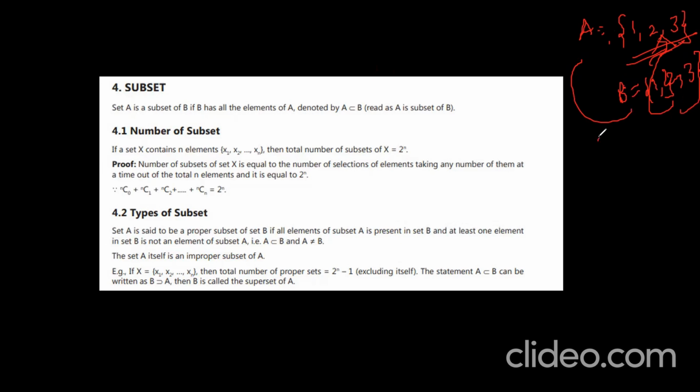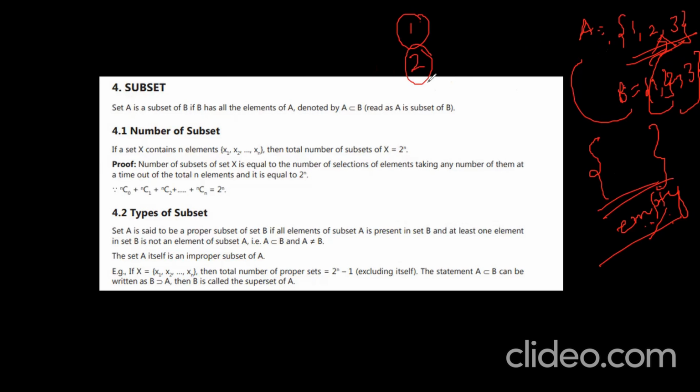Next, I am taking this set. Can I call this a set? Yeah, definitely. Why? Because there are no elements present in the set. So can I say that it is empty? Yeah, this is going to be the empty set. Very good. Empty set is a subset of every set. So what is the first one? Every set is a subset of itself. Empty set is a subset of every set.